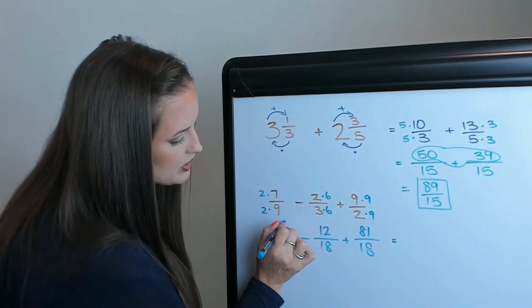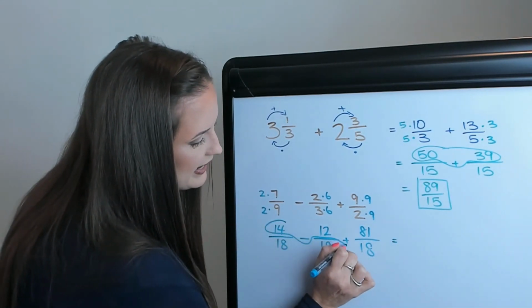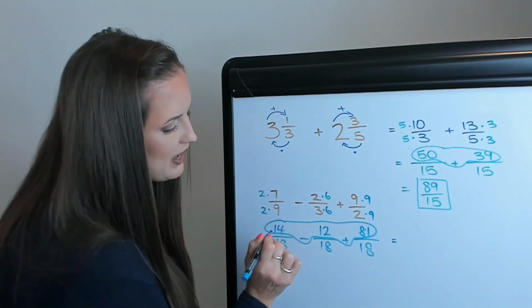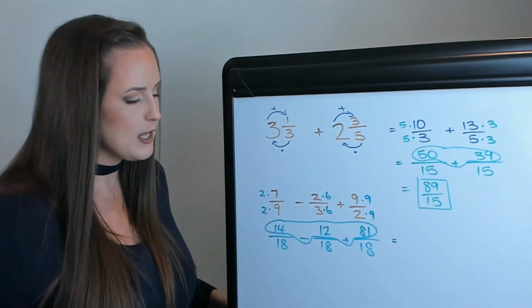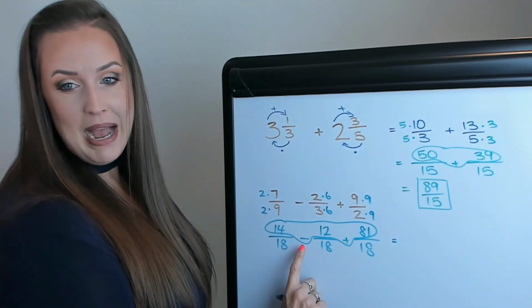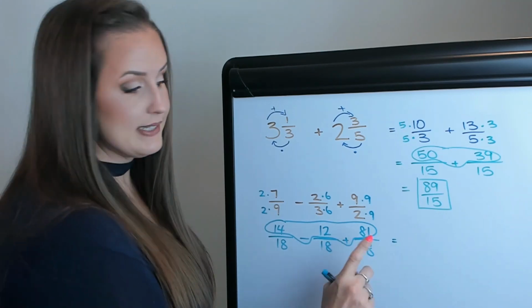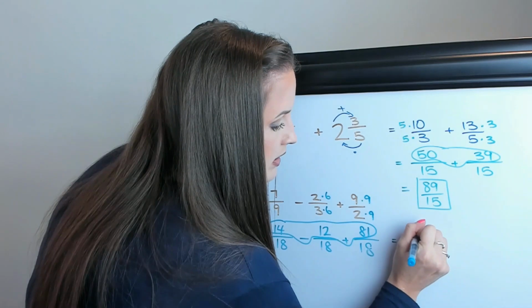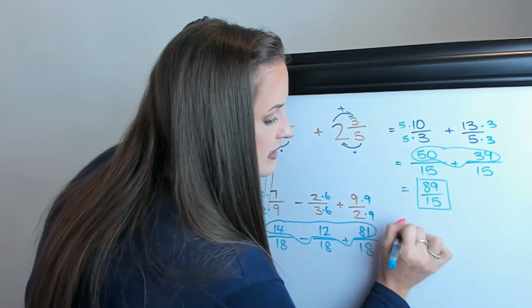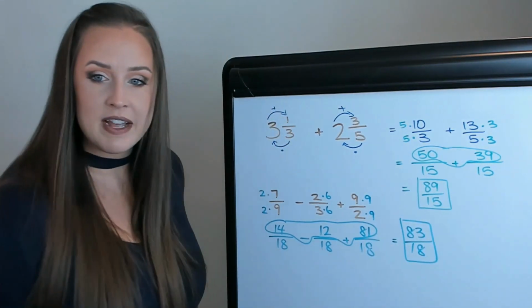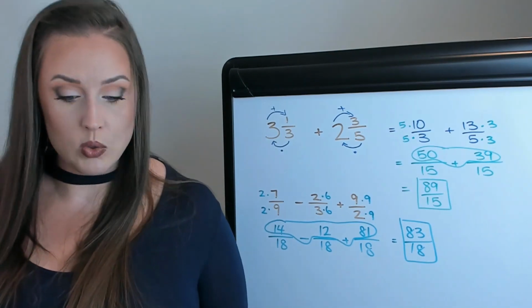So we're going to do all three of these. Notice, again, I kind of dip and include those signs because if you draw through them, it's easy to lose them. So 14 minus 12 is 2. 2 plus 81 is 83. So 83/18 is our final solution, and we are golden.